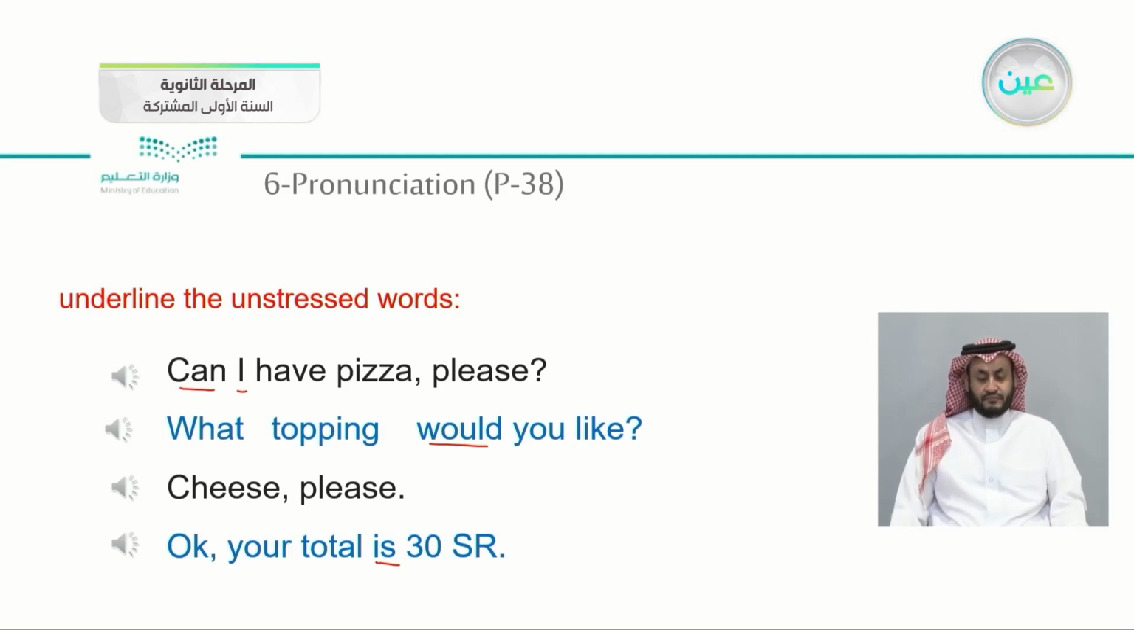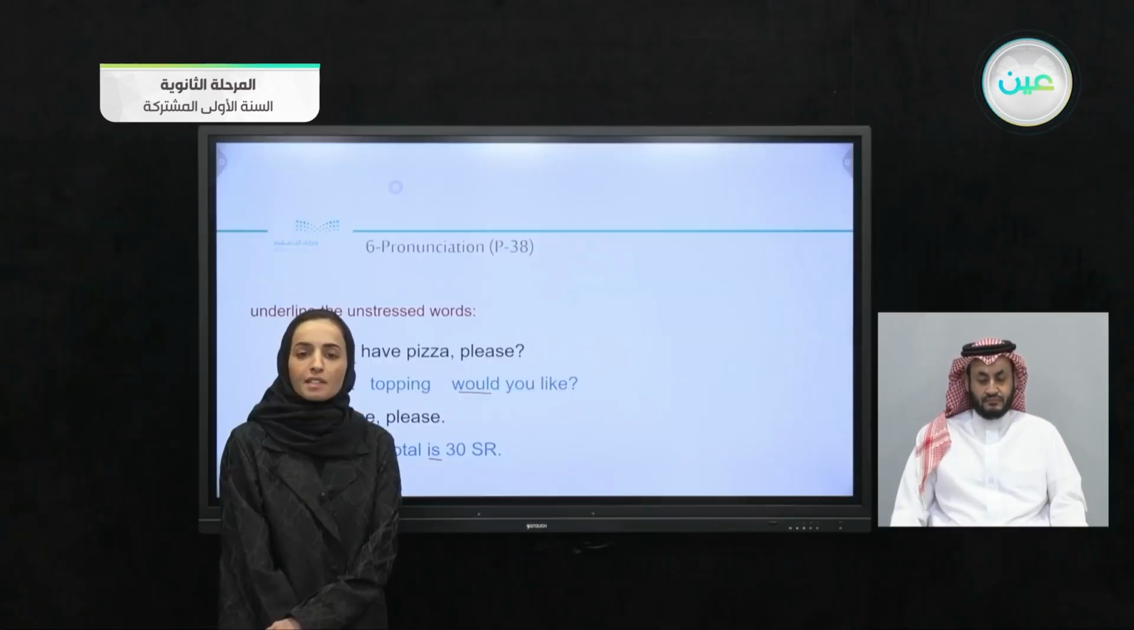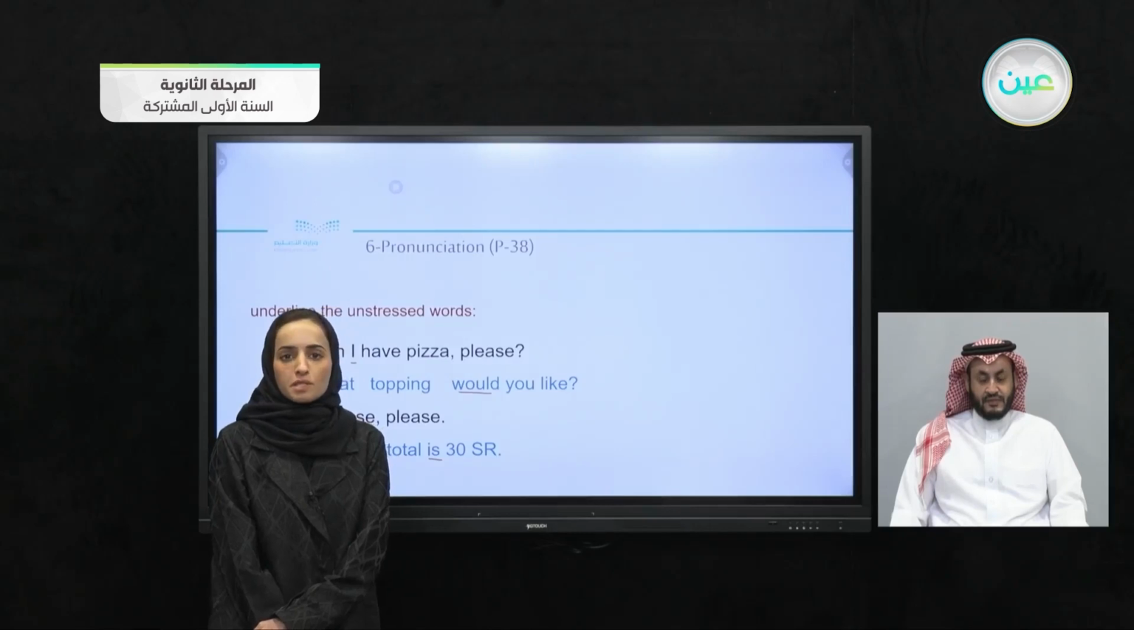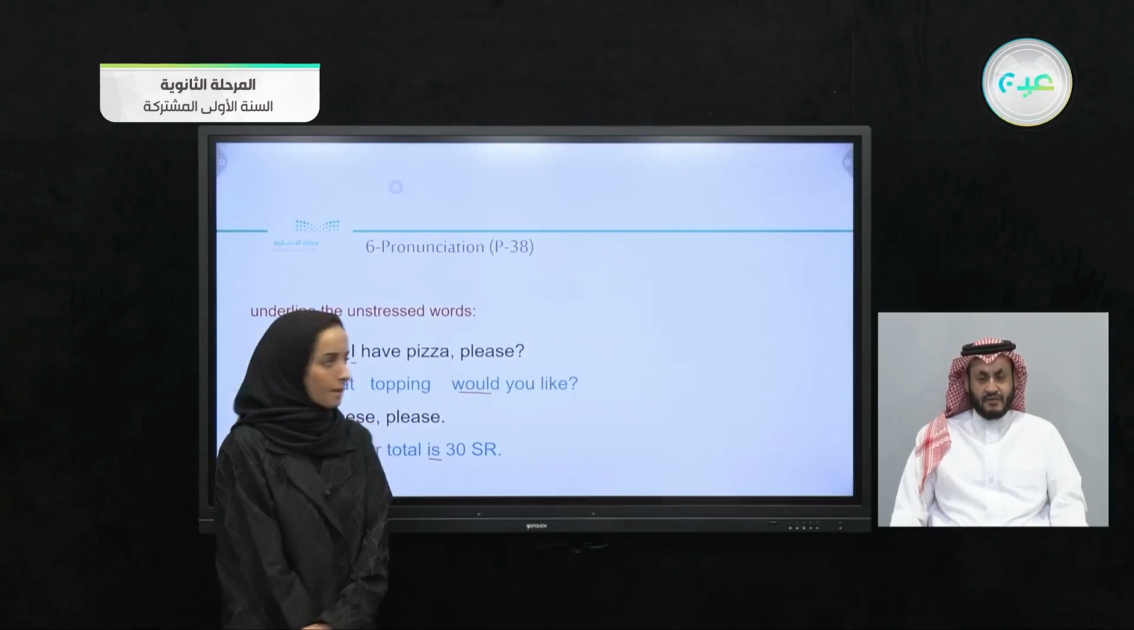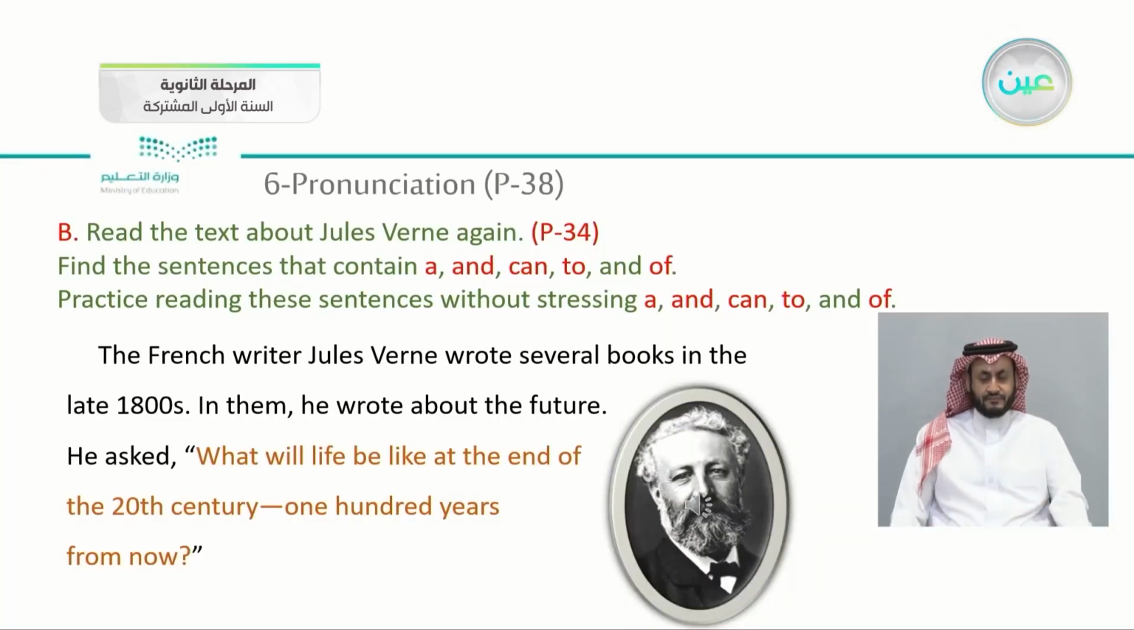So you have noticed that the words that are underlined are unstressed. Just say them very quickly. Okay, now we will go to your books. Read the text about Jules Verne again on page 34 and find the sentences that contain the a, and, can, to, and of. And I want you to practice reading unstressing words.